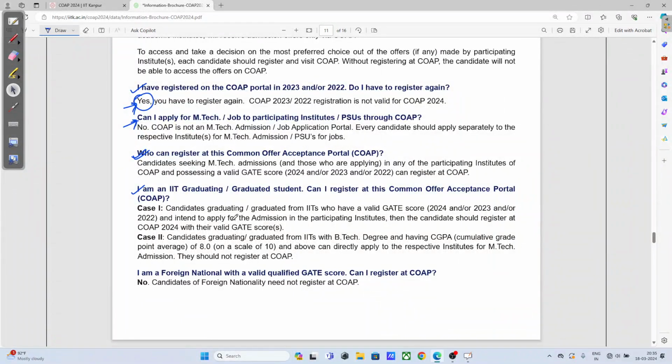Next FAQ: I am an IIT graduated student. Can I register at the COAP portal? Yes, you can register. But IIT graduate B.Tech students who have a CGPA of more than 8, if they want to enroll in M.Tech, don't need to register for COAP.